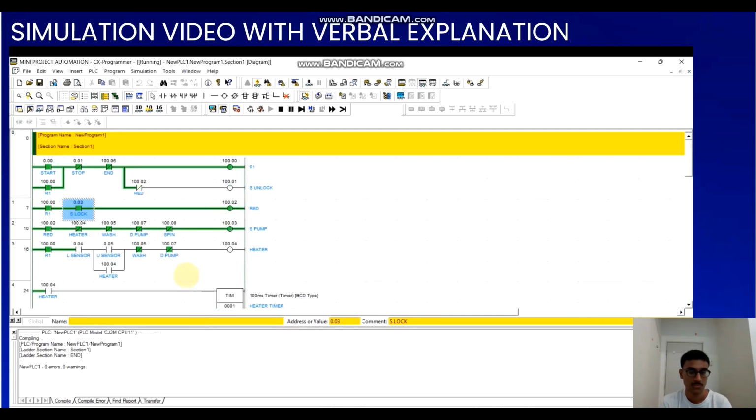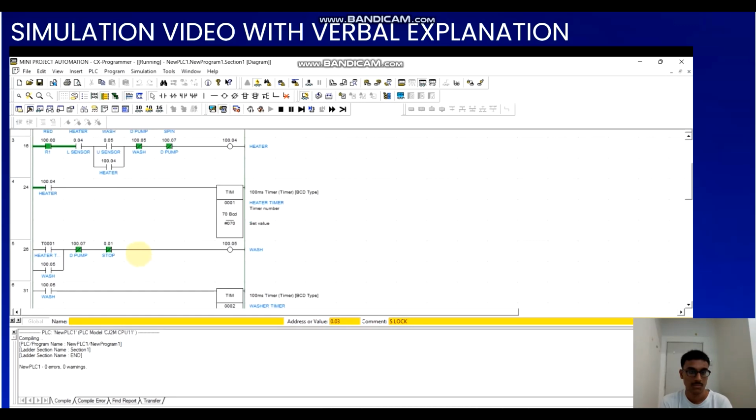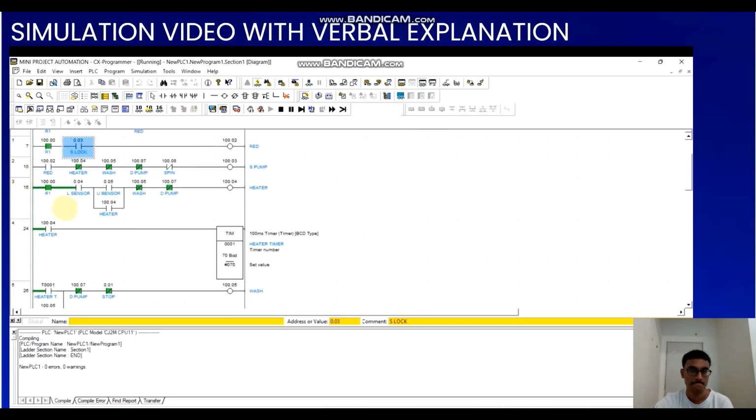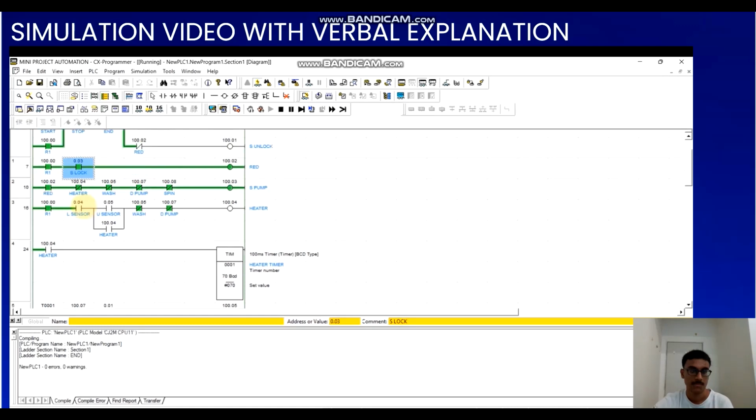At the same time, the supply pump will supply the water into the washing machine. The water will flow through the lower sensor to the upper sensor. Once the water reaches the upper sensor, the supply pump will turn off. Then the water will be heated up by the heater for 7 seconds. After that, the heater will turn off and then the washing machine will start to wash the clothes. Now we are going to see the process.